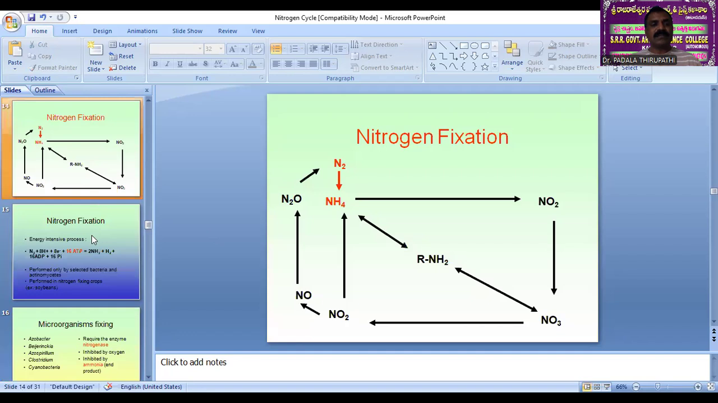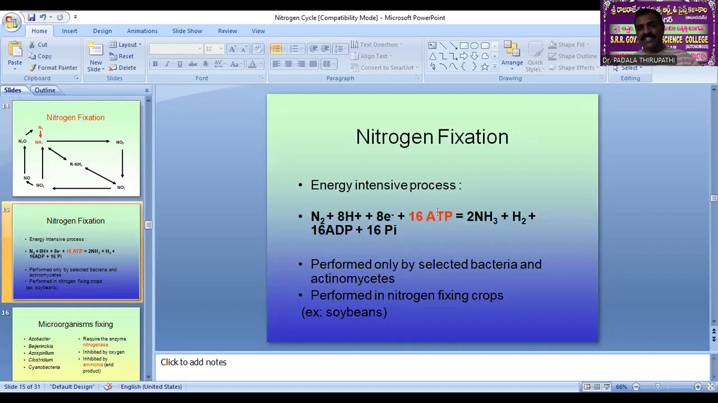Okay. Then the next one, nitrogen fixation. We know that nitrogen fixation is an extensive, active process needing active energy, that is, it uses adenosine triphosphate. 8 protons, 8 electrons and 16 ATPs are needed for the conversion of atmospheric nitrogen into 2 moles of ammonia.